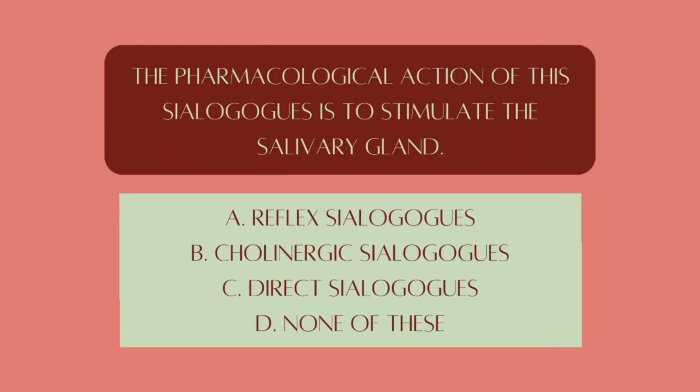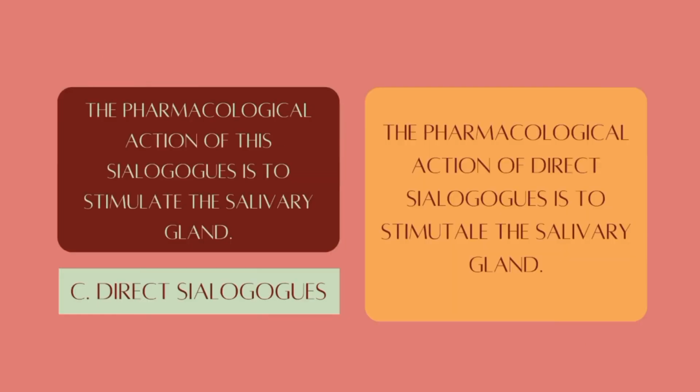The pharmacological action of this sialagogue is to stimulate the salivary glands. A. Reflex sialagogues. B. Cholinergic sialagogues. C. Direct sialagogues. D. None of these. The answer is direct sialagogues.